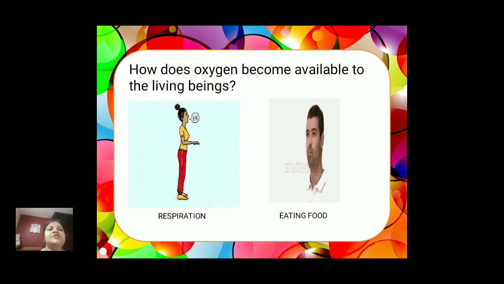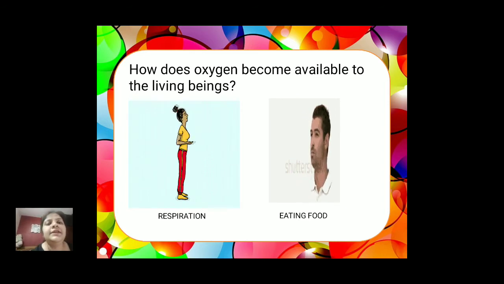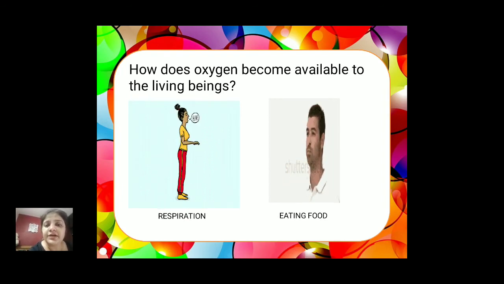How does oxygen become available in living beings? Oxygen, we know that it's present in the air. But how does it get inside the human body? It comes inside the human body by the process of respiration. Oxygen is needed by our body to energize our work. This energy we get once we take in oxygen in our body.